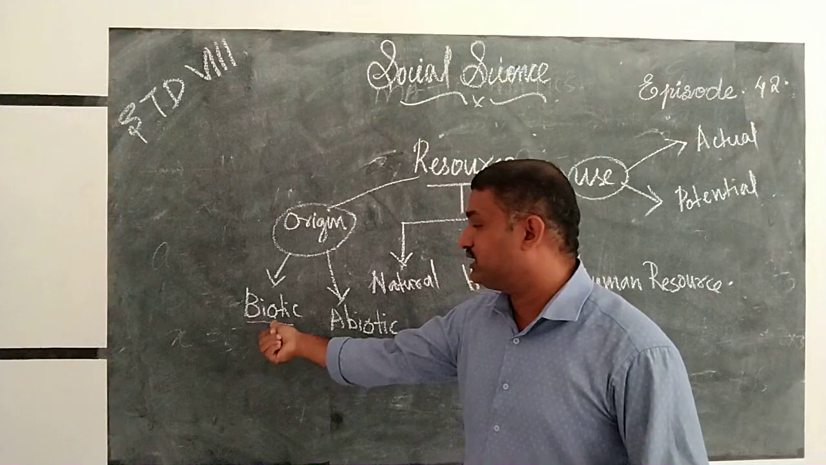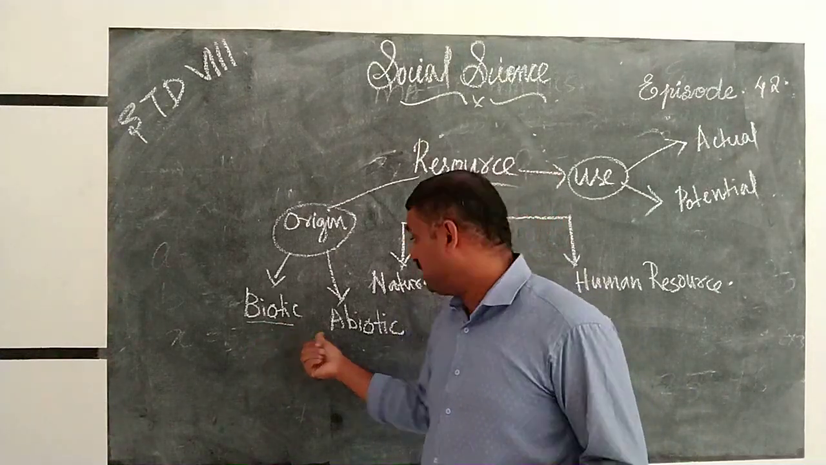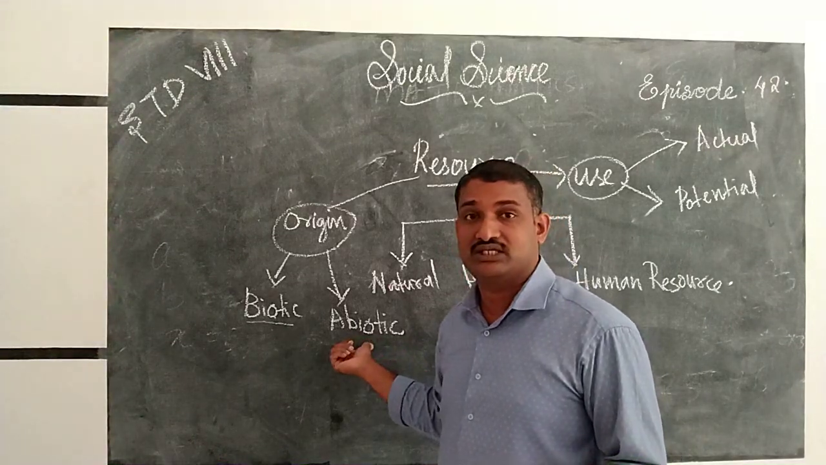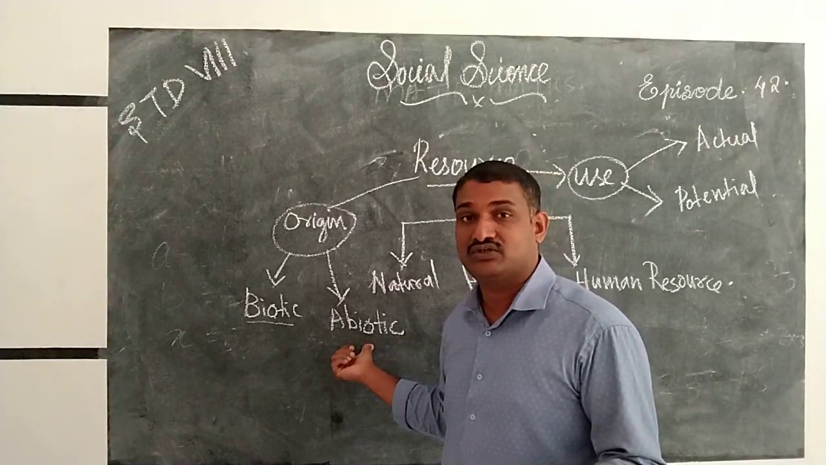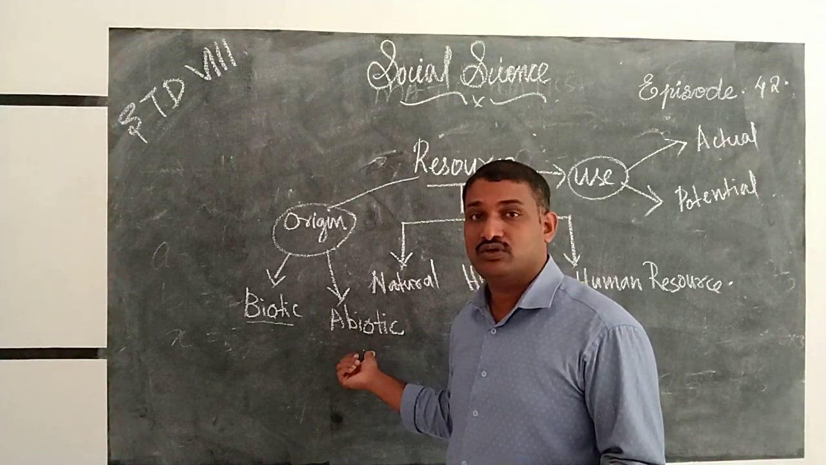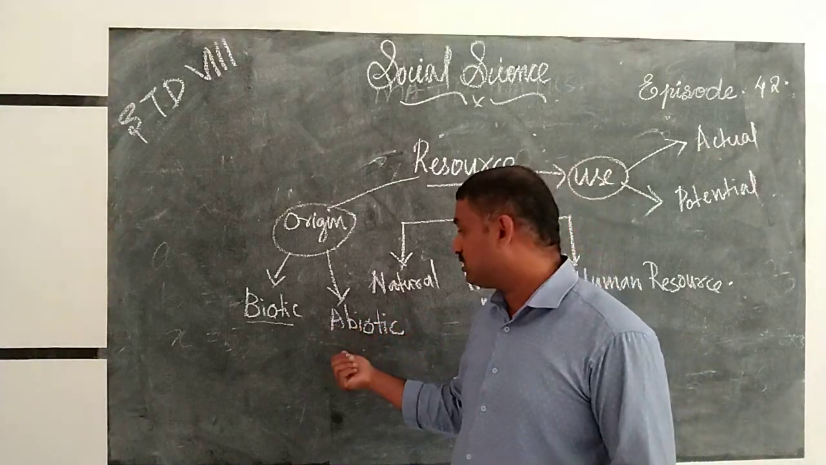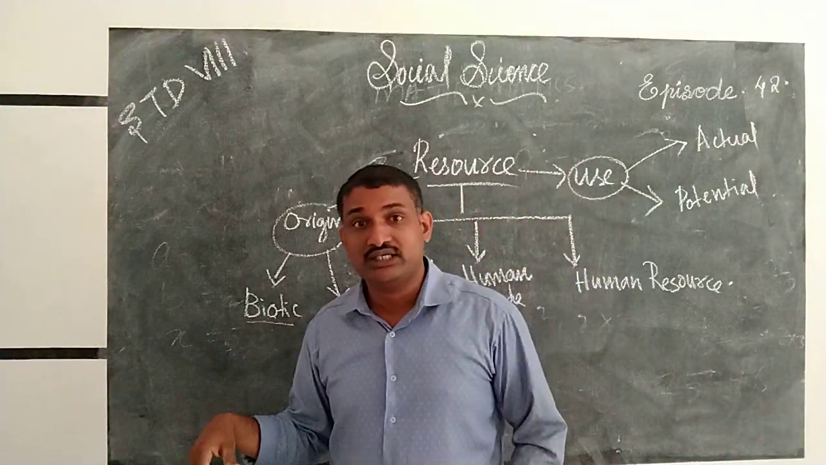What is biotic? Biotic resources are the resources that have life in them, for example, plants and animals. Abiotic resources are the resources that do not have life at all. You know that coal and rocks are all examples of abiotic resources.